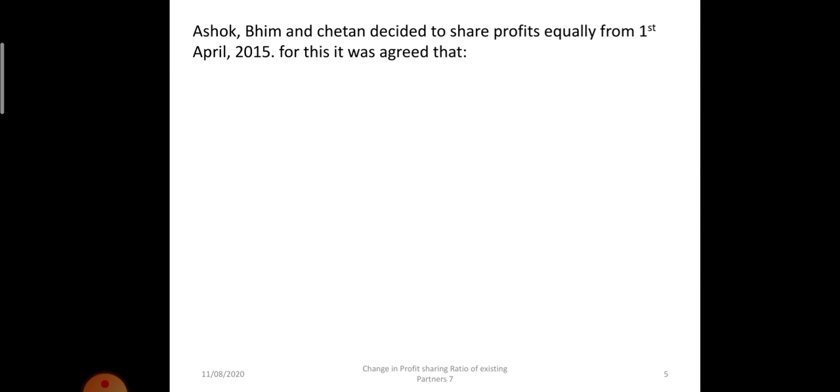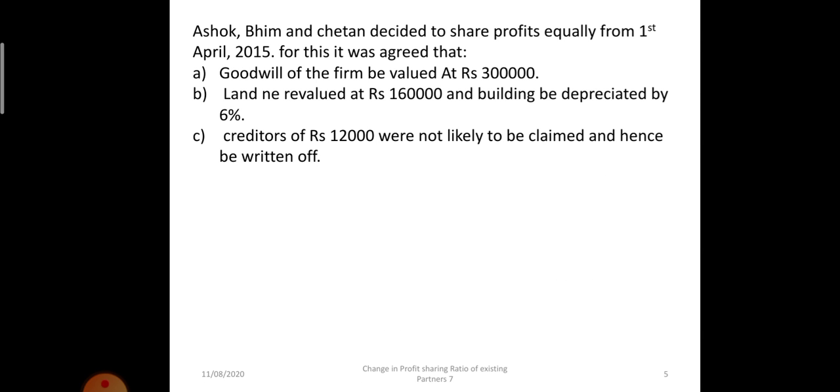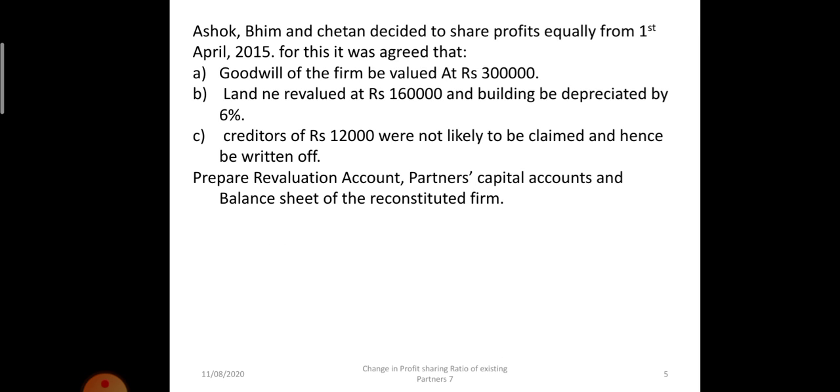Ashok, Bhim and Chetan decided to share profits equally. The old ratio was 3:2:1 and the new ratio is equal, 1:1:1. Now the goodwill of the firm is valued at 3 lakh rupees. Land is to be revalued at rupees 1,60,000 and building is to be depreciated by 6%. Creditors of rupees 12,000 were not likely to be claimed. That means it's a gain. Prepare the revaluation account, partners' capital account and balance sheet of the reconstituted firm.